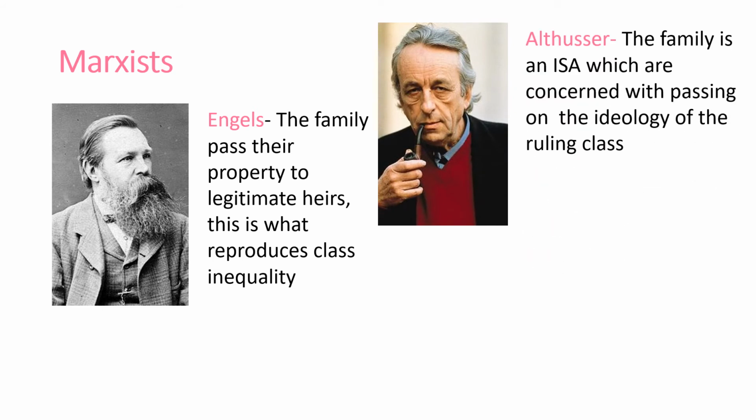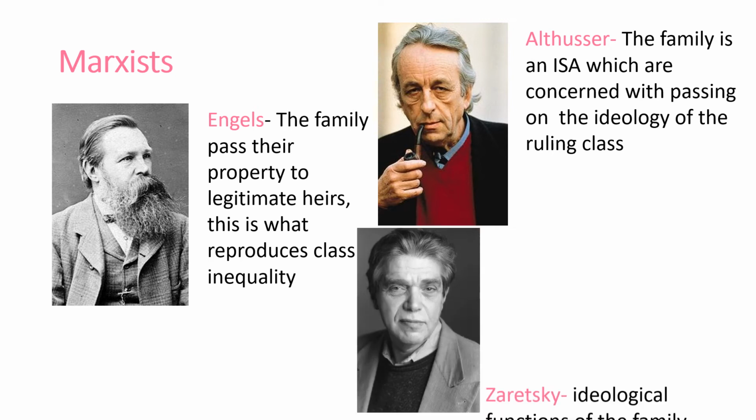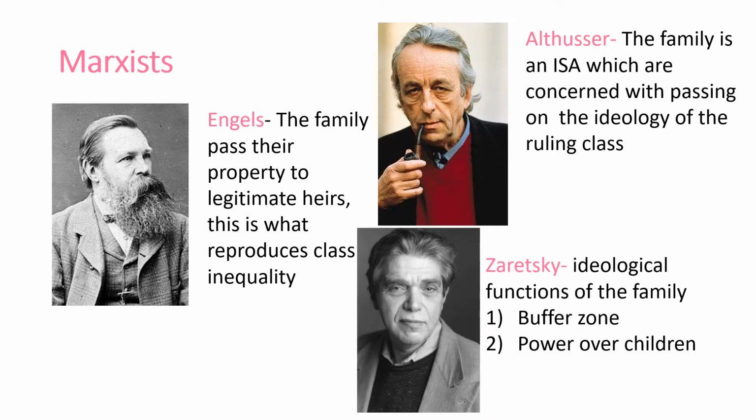Althusser, who we saw in education, exactly the same argument. The only thing that's changed is the word education to family. The family is an ISA, an ideological state apparatus. It passes on the values of the ruling class, and we learn that through primary socialization. And then we see Zaretsky. Now, Zaretsky is our new thinker here.